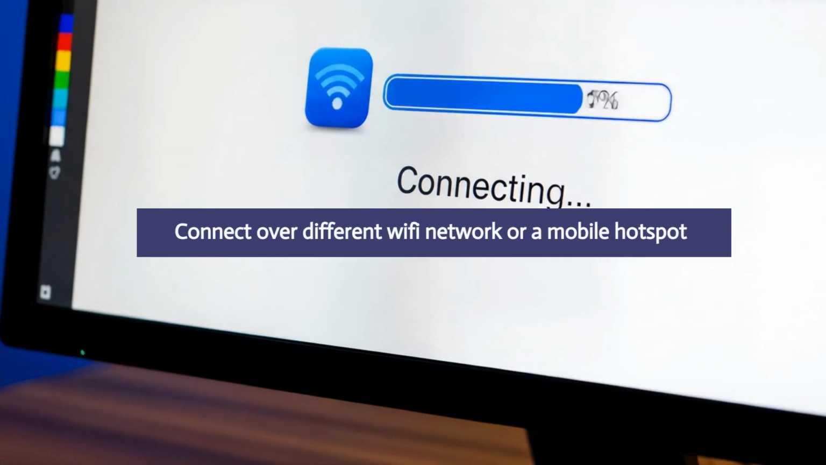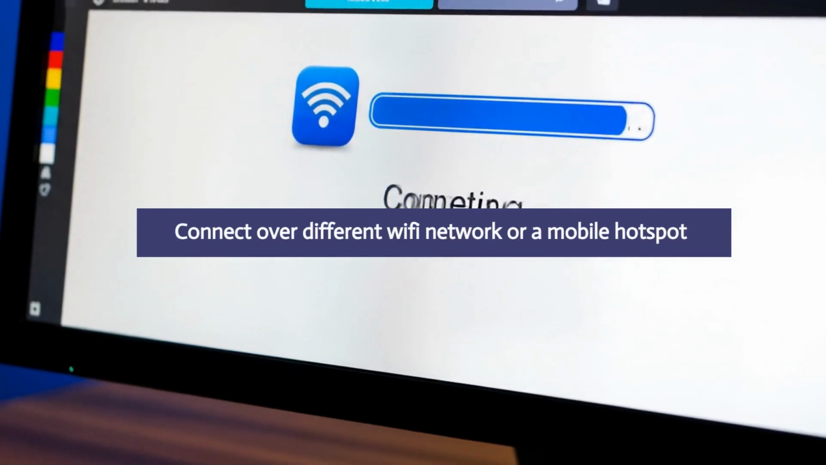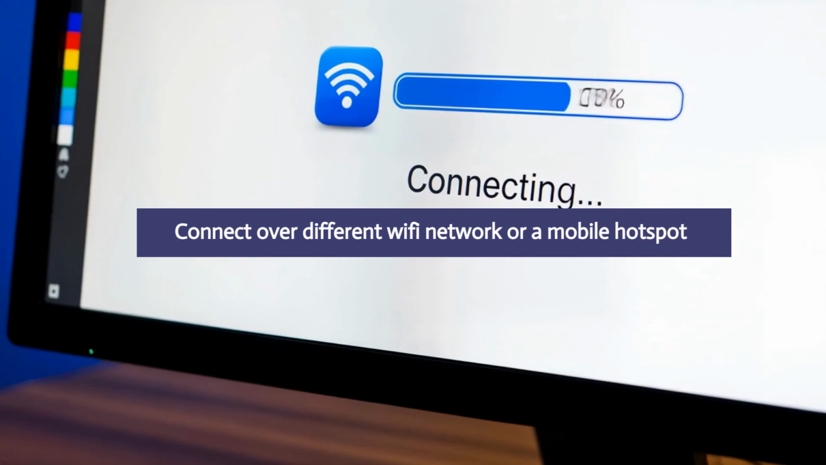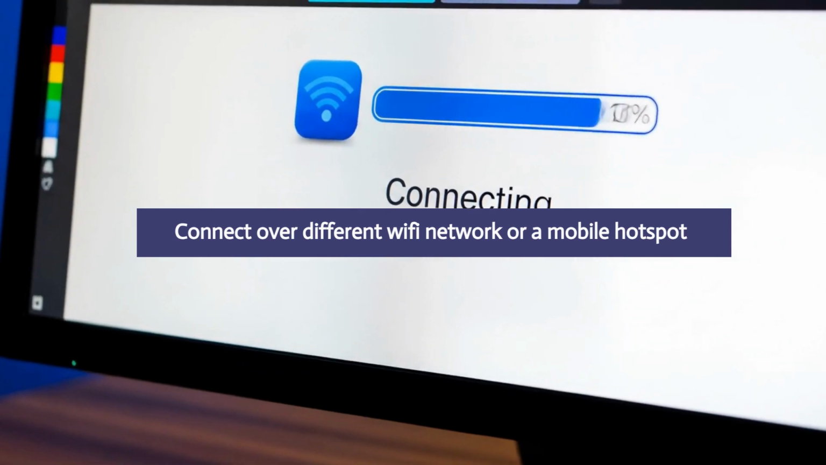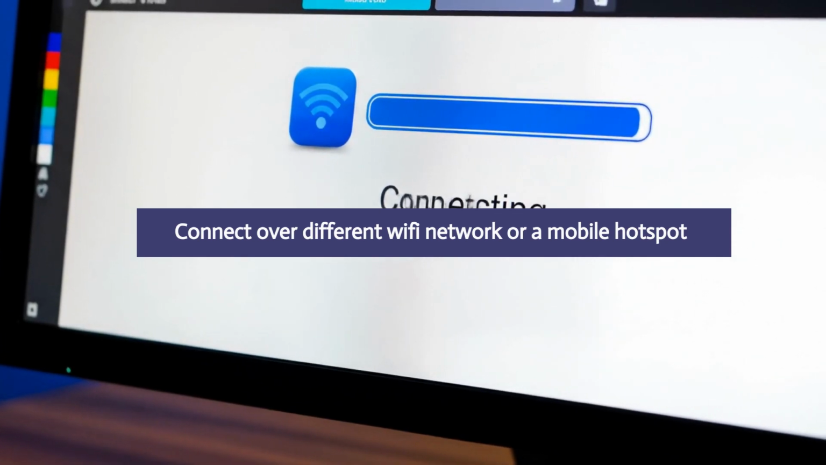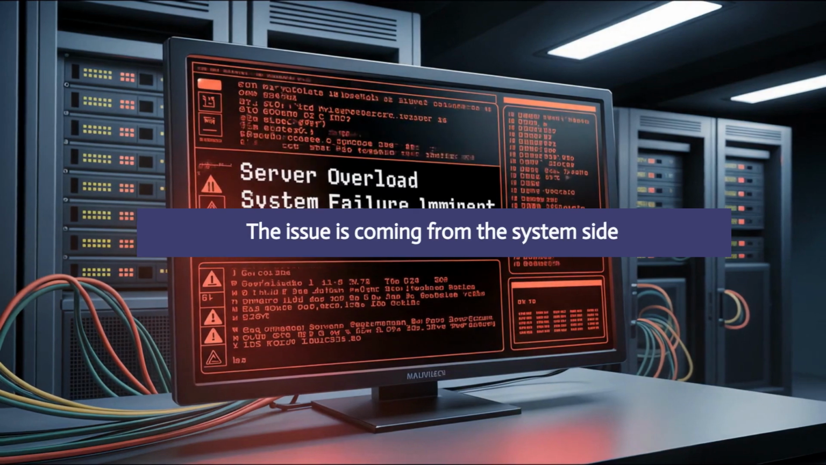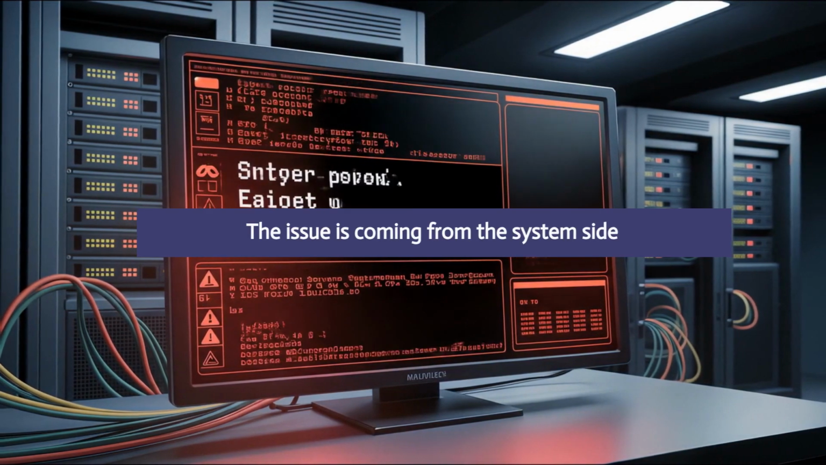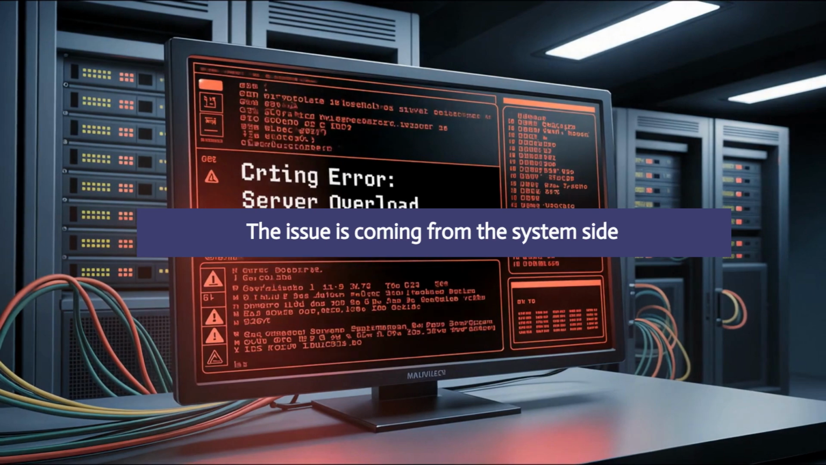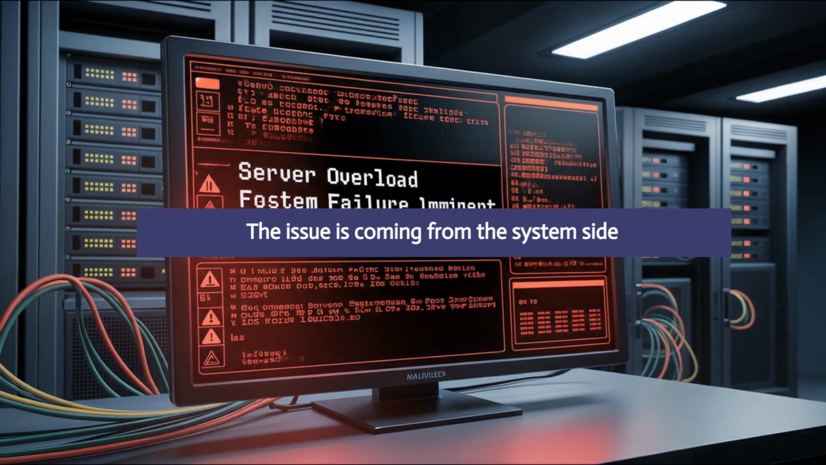If the error still persists, then try connecting over a different Wi-Fi network or a mobile hotspot. Then check if this helps with the error. At last, if you still get the error, then probably the issue is coming from the system side. In that case, we suggest you give it some time and try again later.